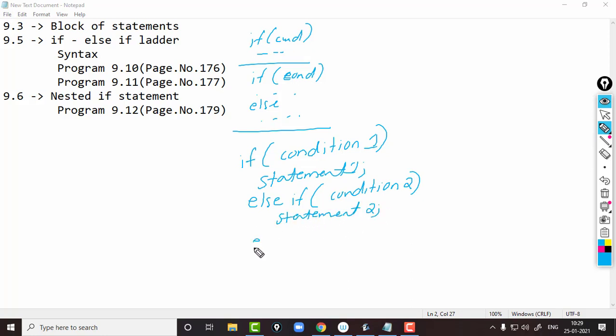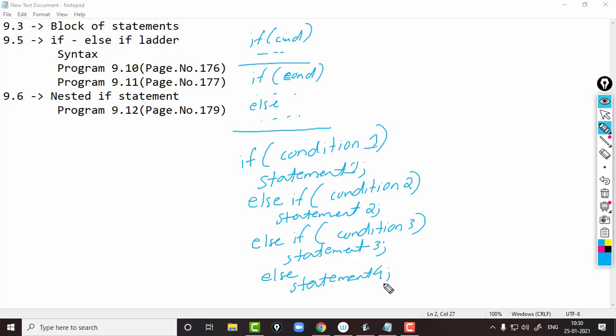Then the third condition will be checked in the next else if, condition 3, statement 3. Then the last one will be else. With the else we are not adding any condition. So this is the syntax of the if else if ladder.